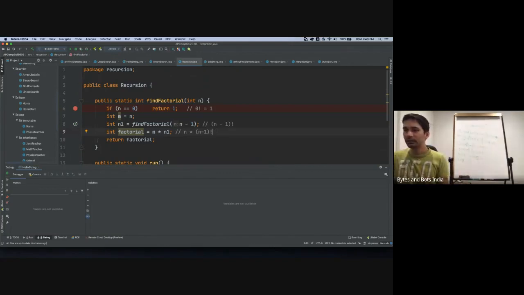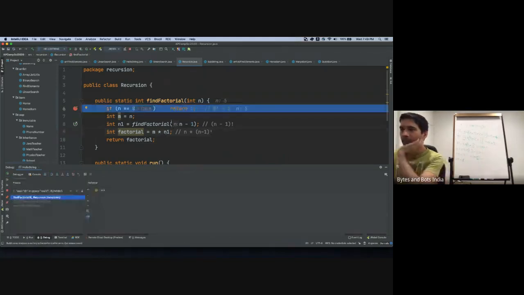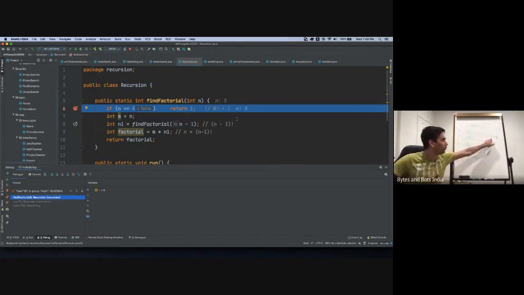So now let's debug this real quick. Okay, so this is our level 1, the very ground level. See, n is equal to 5. So we are right there on the first level. Now what is 5 factorial? 5 factorial is equal to 5 into 4 factorial. Now we need to find what 4 factorial is. We don't know.